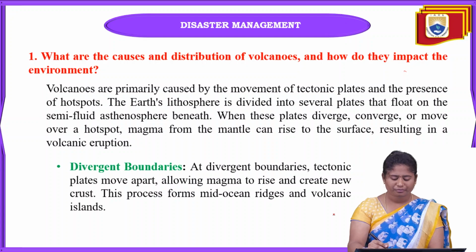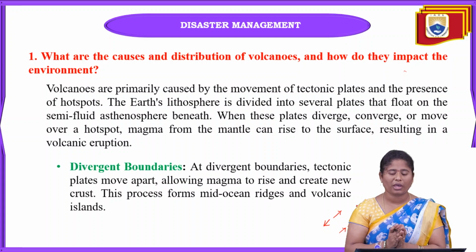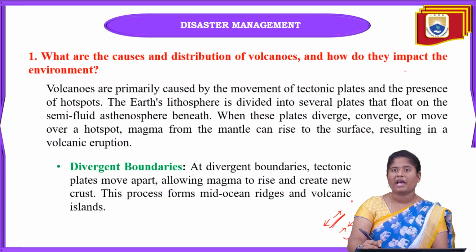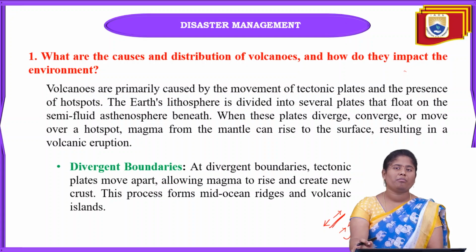Move apart means it moves like this. And we all know that convergent boundaries are like this, where the plates move towards each other. This is the convergent boundary and this is the divergent boundary, where the plates move apart, allowing the magma to rise and create new earth crust.